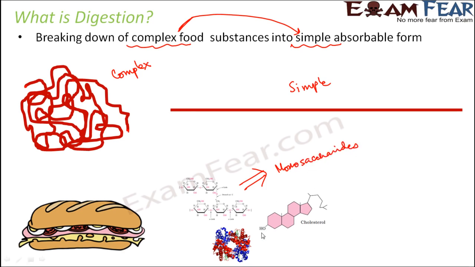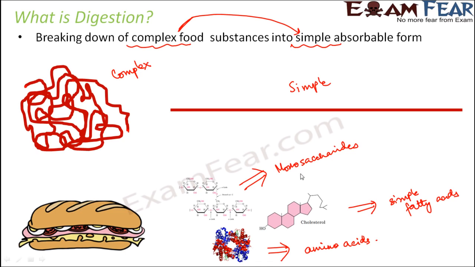Similarly, fats can be broken down into simple fatty acids. Proteins, which have such complex structures, can also be broken down into their basic building block. And what is the basic building block of protein? The basic building block is nothing but amino acids. Many amino acids joined together by several types of bonds form this complex structure of proteins.